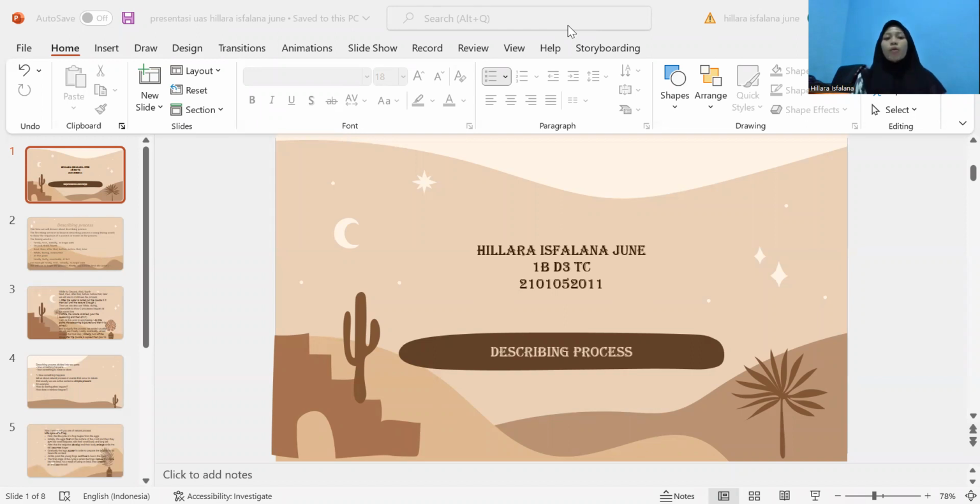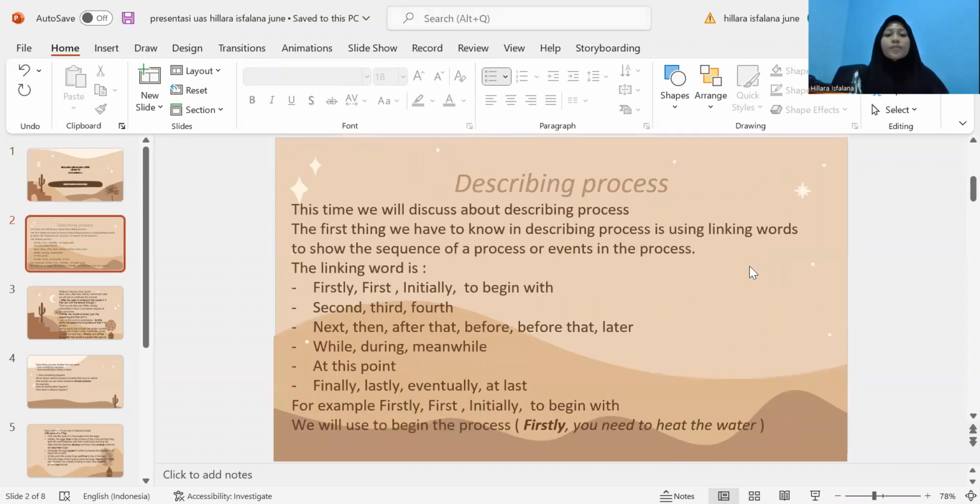Well, I'm sitting here. I would like to tell you about describing process. This time we will discuss describing process. The first thing we have to know in describing process is using linking words to show the sequence of the process or events in the process.